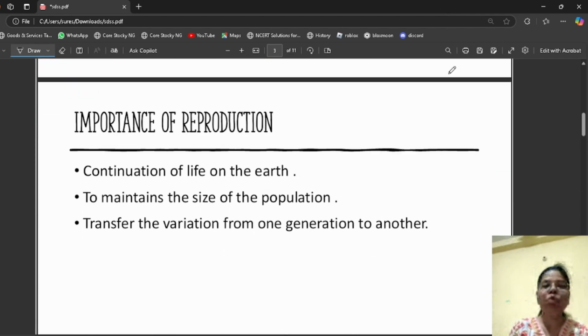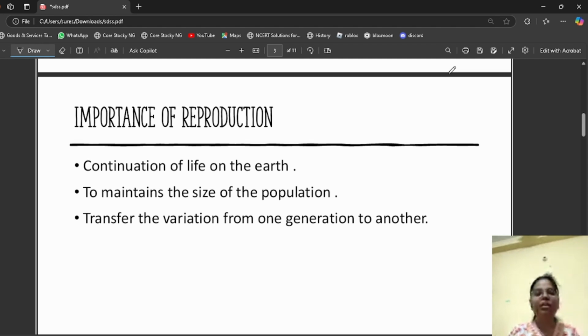Before we discuss anything, we need to know about the importance of reproduction. So why is reproduction necessary for any living organism? The first point of the importance of reproduction is the continuation of life on the earth, to continue their offspring, to continue their generation after generation. For that, reproduction is important. And the second point is to maintain the size of the population and transfer the variation from one generation to another. Variations means whatever differences there will be, that is variations.